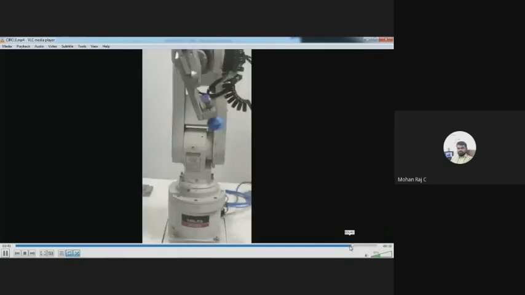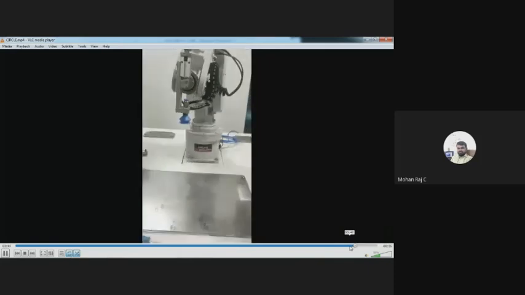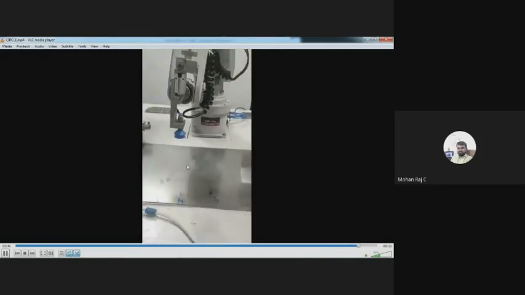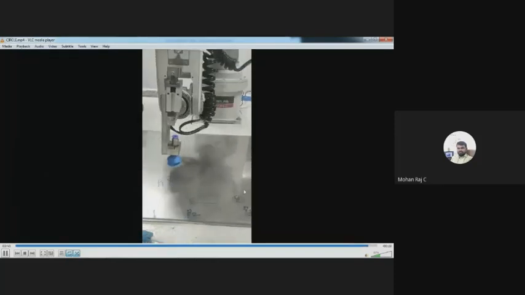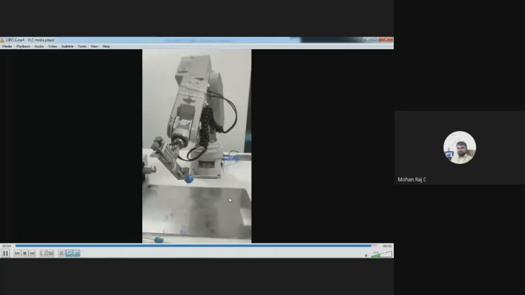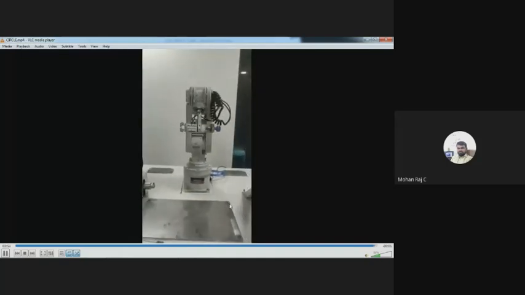Once again, let us listen to that. On a signal or command, the program will be executed. The robotic arm will move in a circular fashion based on the points P1, P2, P3. So logically, you have to choose the points P1, P2, P3. You should not choose them randomly.